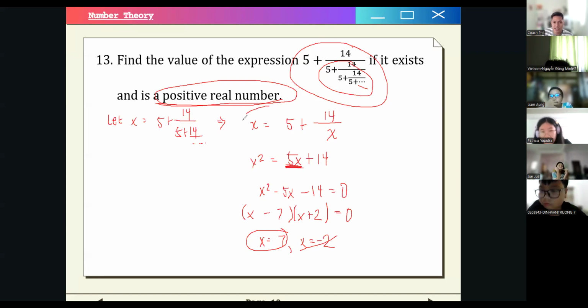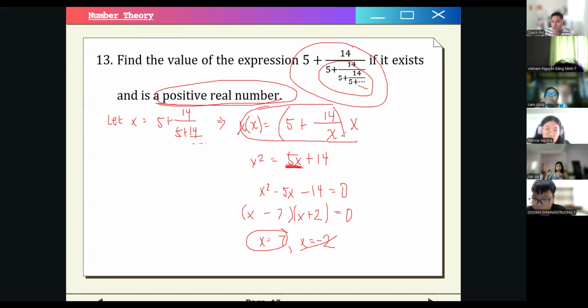Right. So this is the expression that we found out, right? When we simplified this. Okay? We multiplied x to both sides of the equation. We multiplied x here. We multiply x here. So sorry if I immediately jump a step, right? So we multiply x to both sides of the equation. That is why this becomes x squared. And then this term becomes 5x. And then this becomes 14. Okay? Is that clear? Very good. Yeah, clear. So the other steps, no questions for the other solution or other steps?